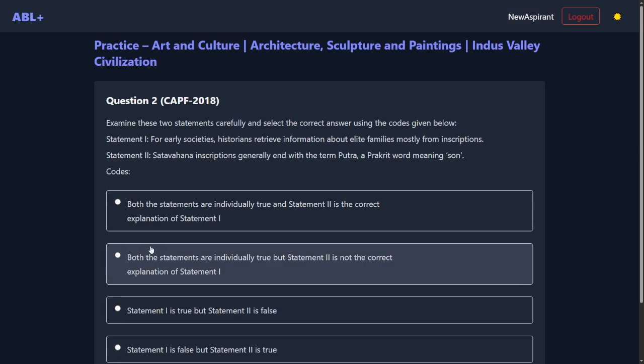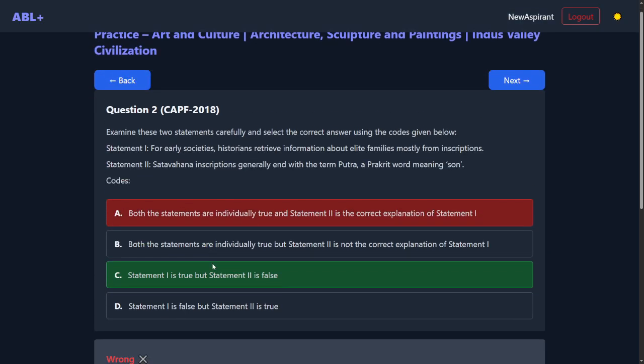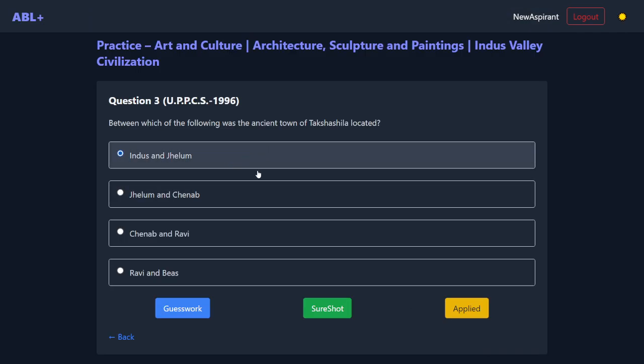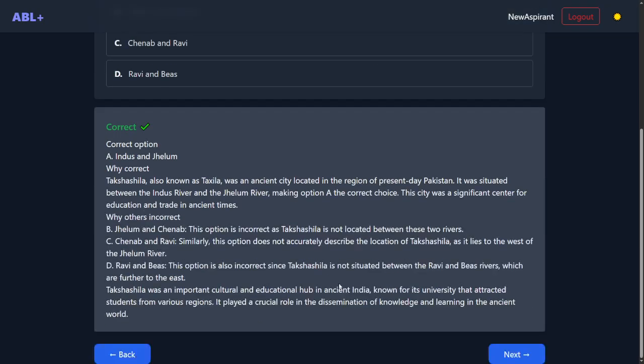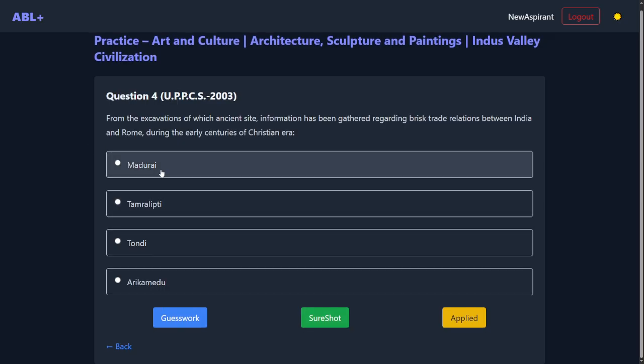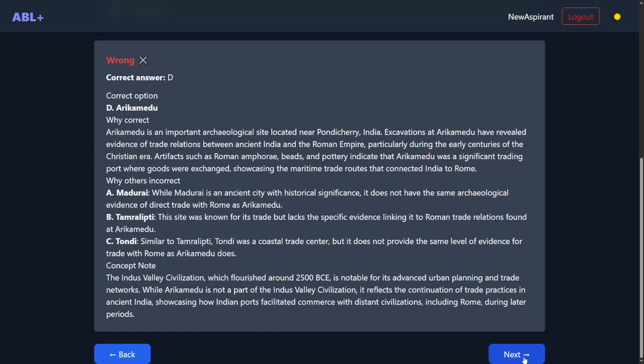So you move to the next question and you answer it. Let us say I do not know the answer to this, I get it wrong, and then I read it and move to the next question. I know this is Indus and Jhelum, let us say it's correct, well done, we can move ahead. But let us say I do not know the answer to this and I mark it wrong. I read about it and I read about other parts also, and then I move along.